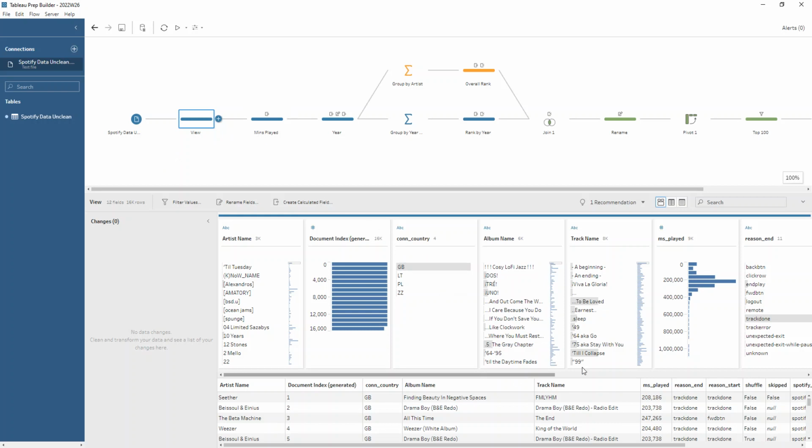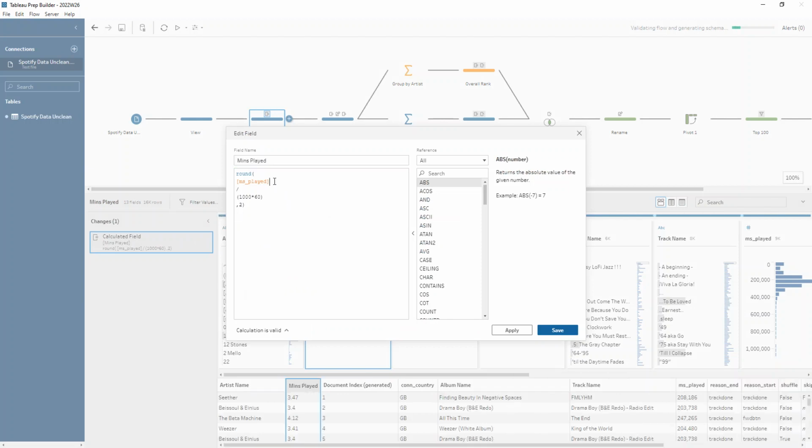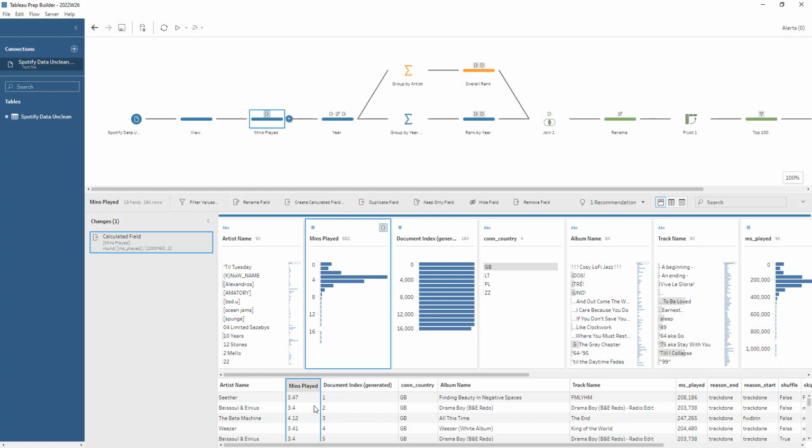So first of all, we want to change this field here, this MS played, which is in milliseconds. We want to make that a bit more digestible, a bit easier to read. So we want to turn it into minutes played instead. The way to do that, if I open up the calculation, would be to divide our MS played, our milliseconds played, by 1000 first of all, because that will change our milliseconds into seconds, and then into minutes. From seconds to minutes, we would divide by 60. So that's why it's 1000 times 60. And we're just rounding that to 2 decimal places for a little bit of clarity there.